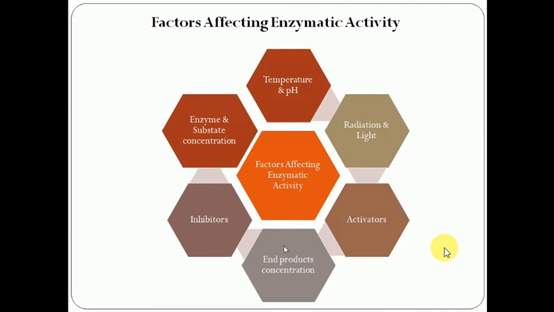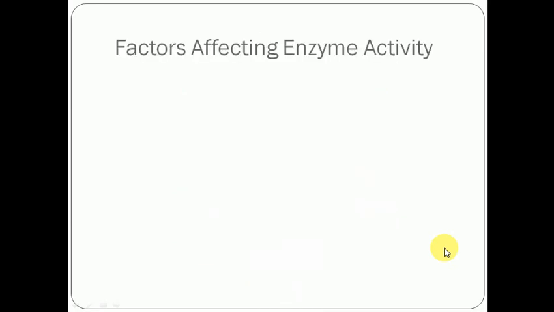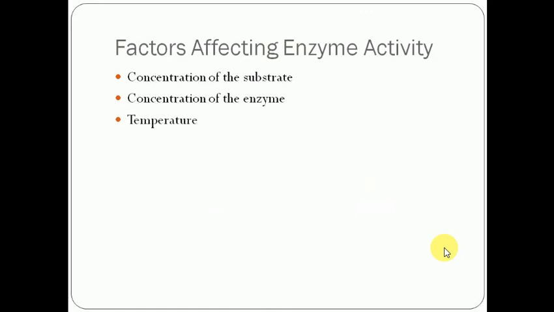These are the main factors, and we have to discuss 5 in detail in this lecture: the concentration of substrate, enzyme, temperature, pH, and inhibitors.